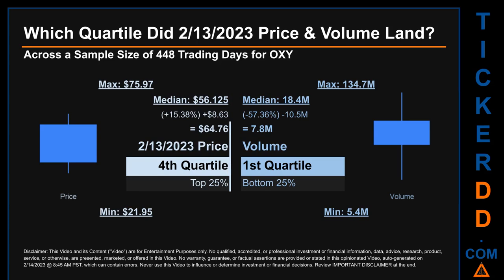Quartiles tell us about the spread of a data set by breaking that data set into quarters, just like how the median breaks the set into half. Descriptively, OXY has a median price of $56.125. Therefore, February 13, 2023 price was higher from that middle marker by 15.38%. The day's volume of 7.8 million was less than the median by 57.36%.